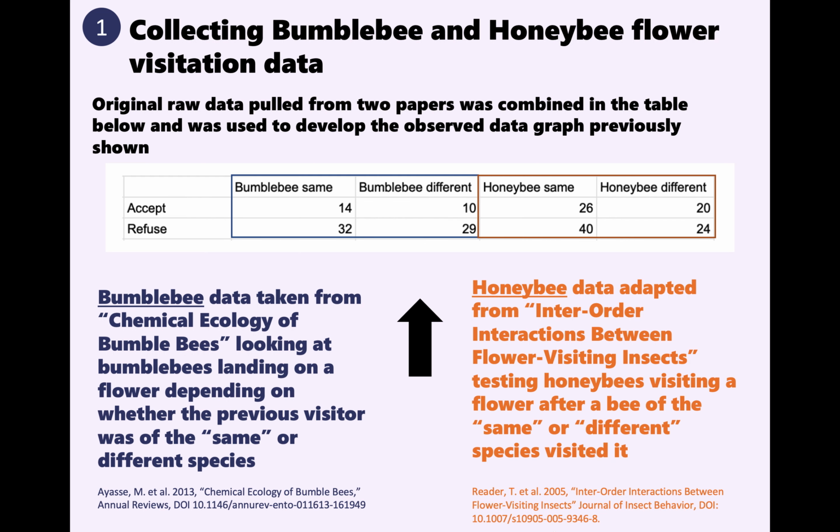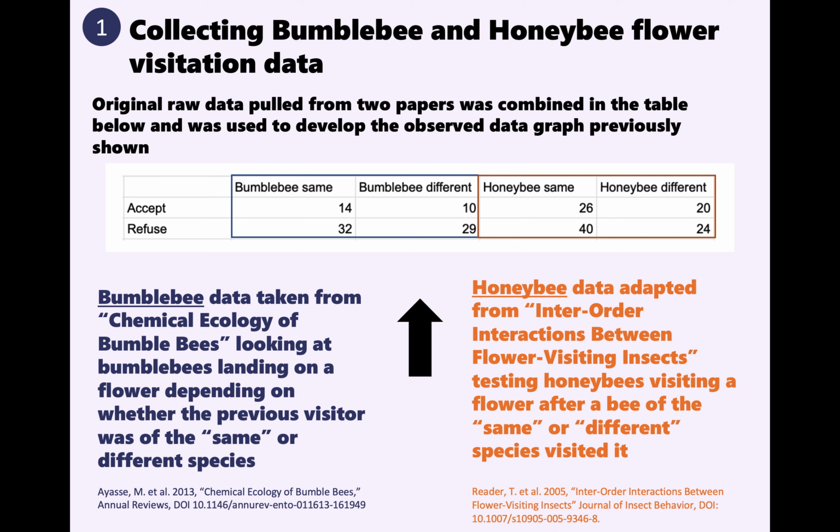First, I began by collecting bumblebee and honeybee flower visitation data. I pulled original raw data from two papers and combined it in the table below, and this data was used to develop the observed graph that was previously shown. The data in blue was taken from the article Chemical Ecology of Bumblebees, which looked specifically at bumblebees visiting a flower after another bee had visited it or after a honeybee had visited it.